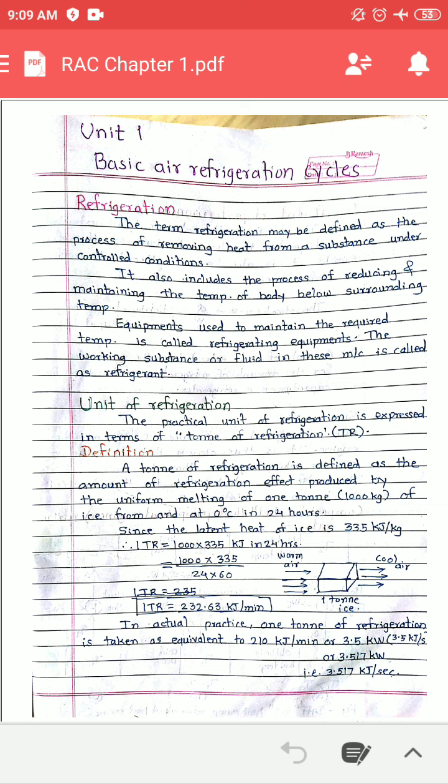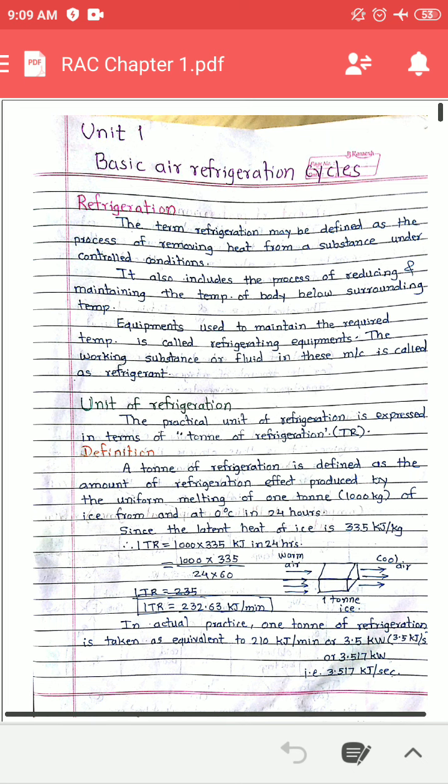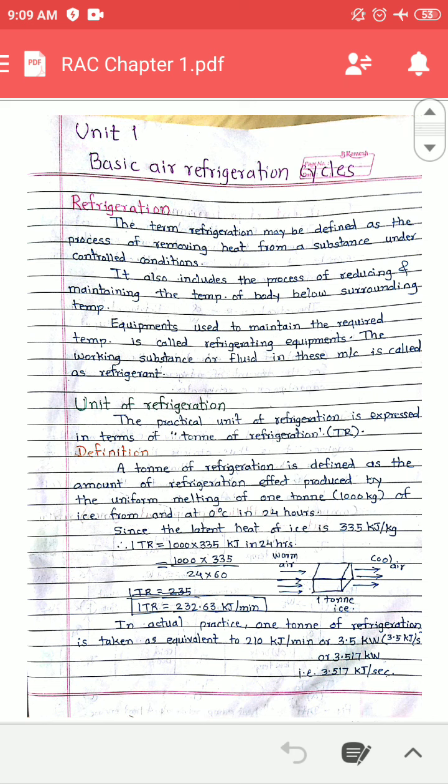Now, for reducing the temperature below the surrounding, different kinds of equipment are used. These are called refrigerating equipment. Which are these equipment? That we will see in a later part.